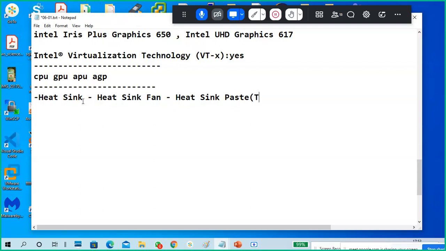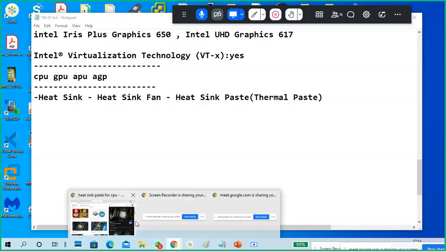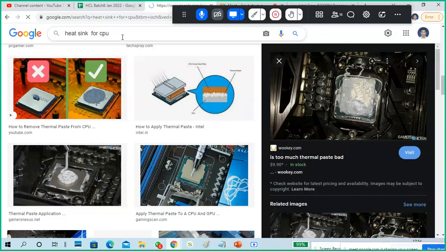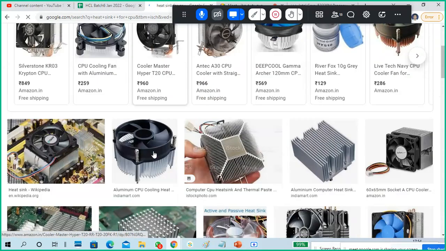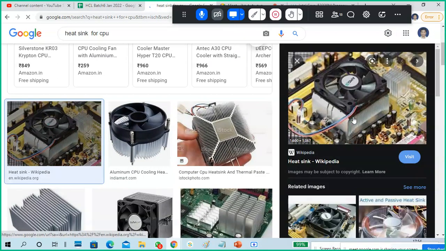The paste we also call a thermal paste. So, heat sink only. See, this is a heat sink. You can see a heat sink sitting on your CPU.